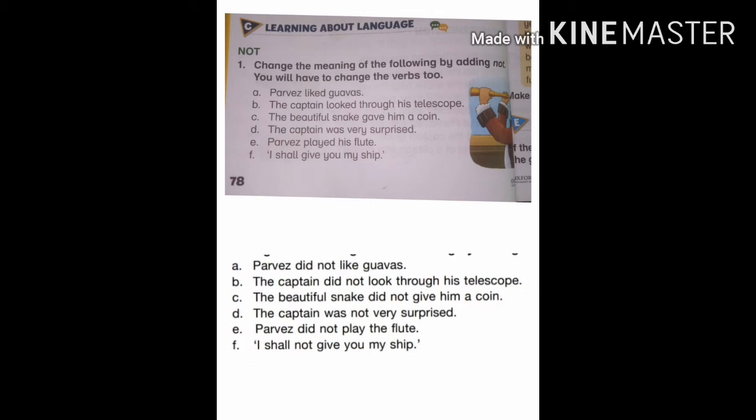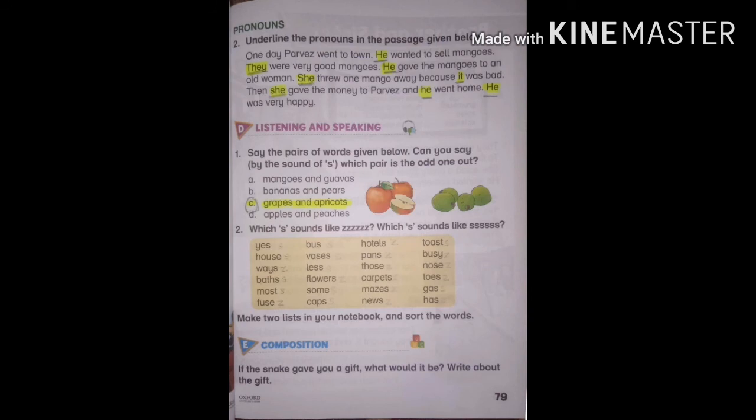Number D, the captain was very surprised. And the negative sentence will be the captain was not very surprised. Number E, Pervez played his flute. And the negative sentence is Pervez did not play his flute. And the last is I shall give you my ship. And the negative sentence will be I shall not give you my ship. Come to the next page.